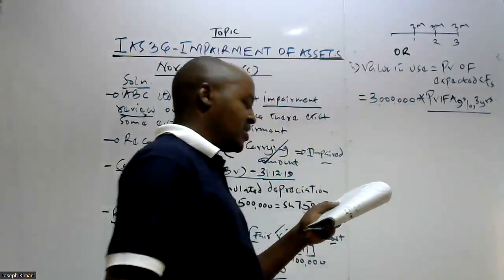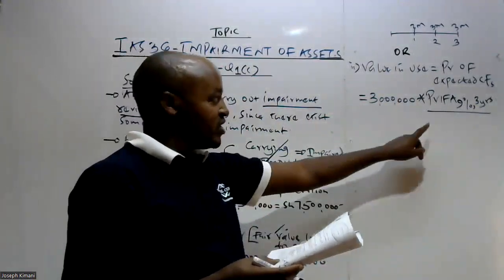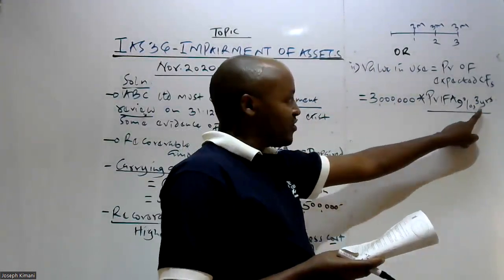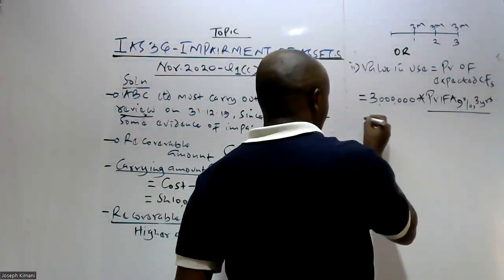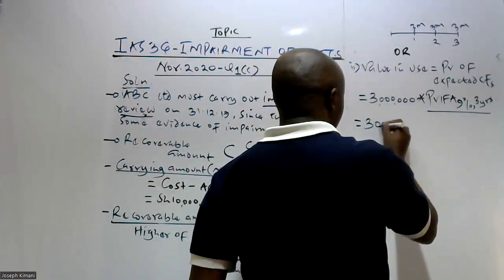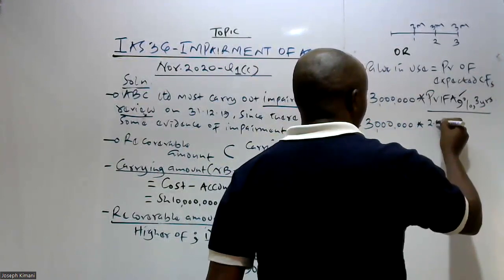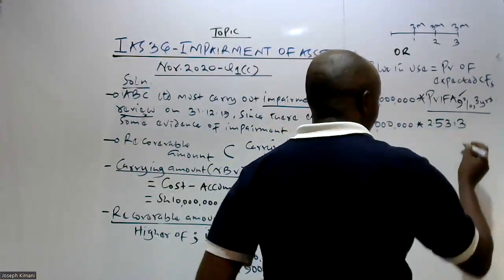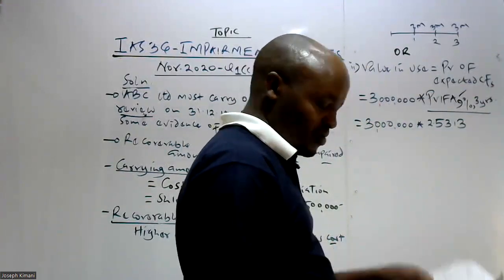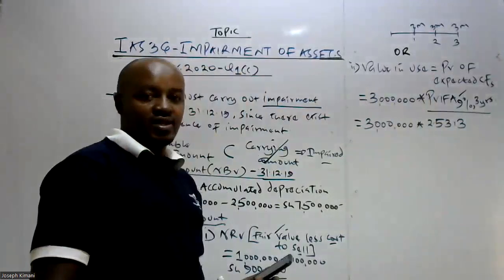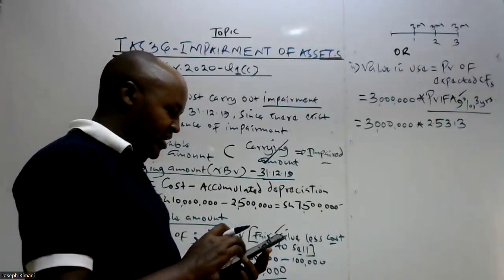After the requirement, somewhere we are given a note whereby we are told the present value interest factor of annuity of sharing 1 at 9% for 3 years is 2.5313. So this figure is already given to us. What we do is take 3 million times 2.5313, multiplying the two values to get the final figure.